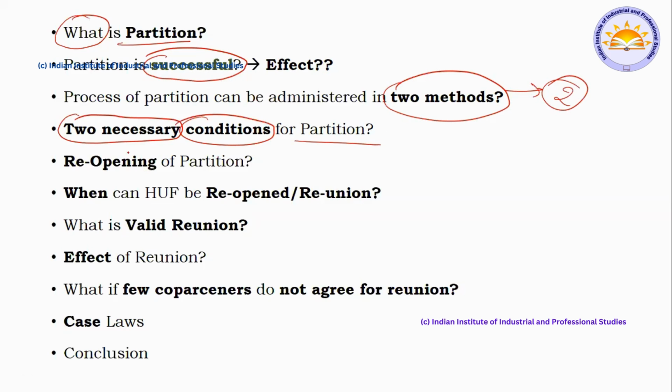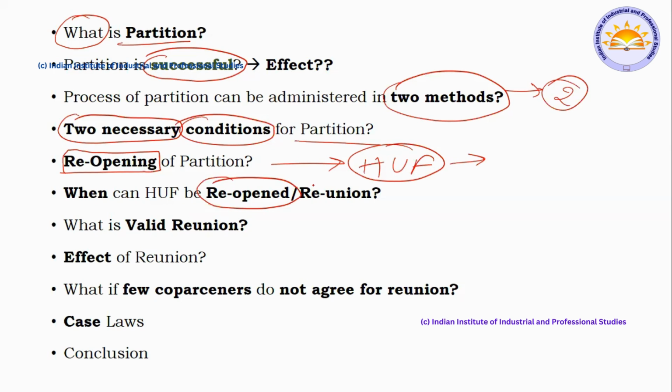And next, reopening of partition. Once the partition of a Hindu undivided family is done, what are the conditions in order to reopen it? See, there are two concepts, reopen and reunion. What is the difference between reopen and reunion? There's not much difference. Reopening is the first stage, reunion is the second stage. When it is reopened, everyone comes and they are united. That is reunion. So reunion follows reopening of the Hindu undivided family.